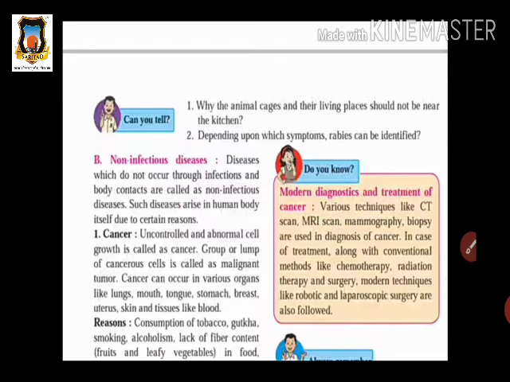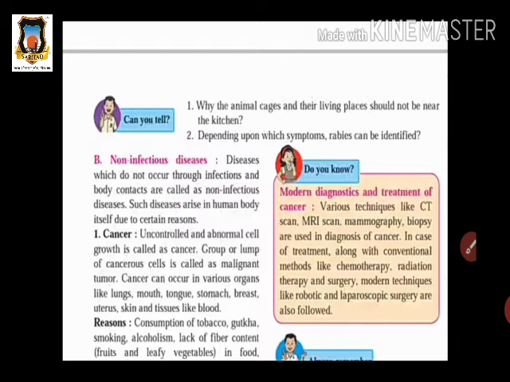Along with these diagnosis methods, there are some treatments also used to cure cancer. Which treatments are given? Methods like chemotherapy, radiation therapy, and surgery. These are the main techniques used in cancer patients.